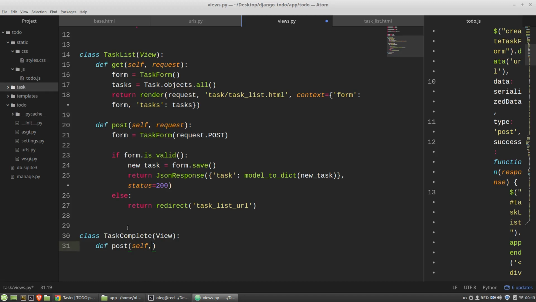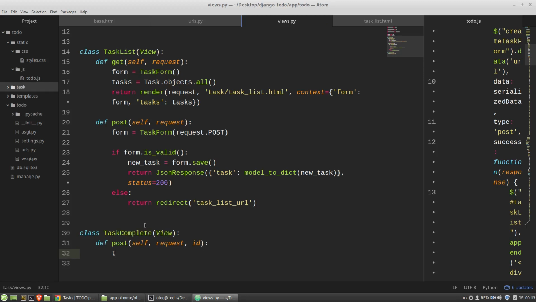The post method request, I have to use the ID of the task, and now I have to get this task from the database. So the task class objects manager get ID equals to ID.